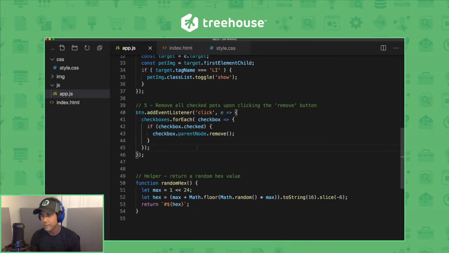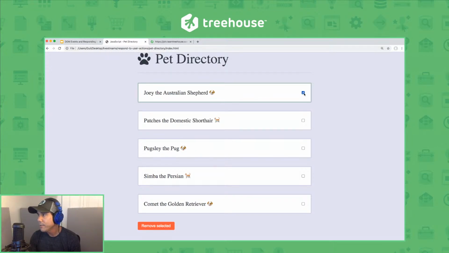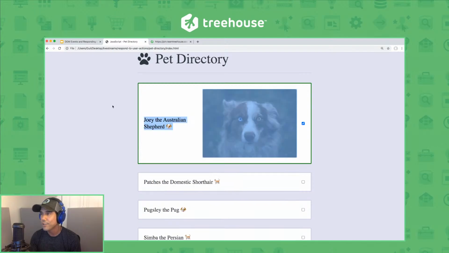My dog is just as excited about DOM traversal as I am, if you can hear her barking in the background. Okay, so now let's check a few items here. By the way, if you can hear, that is indeed Joey, the Australian Shepherd. Perfect timing, right on cue, Joey.